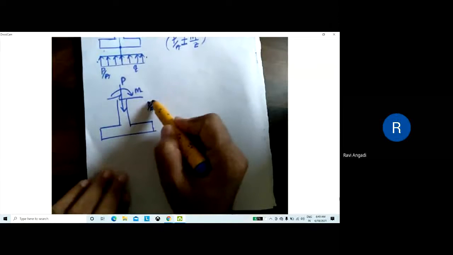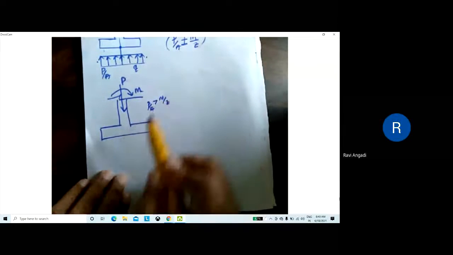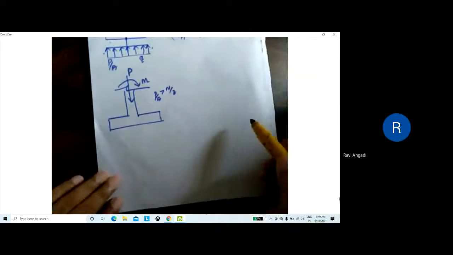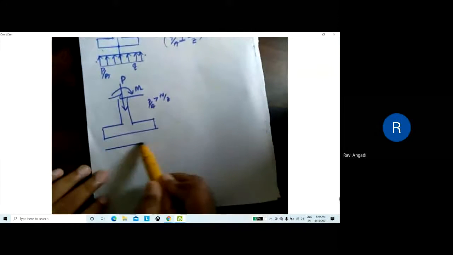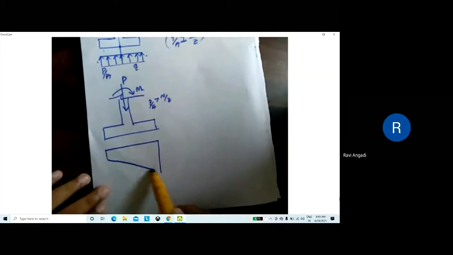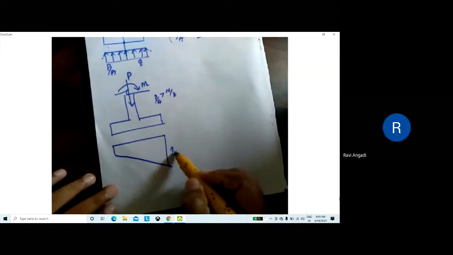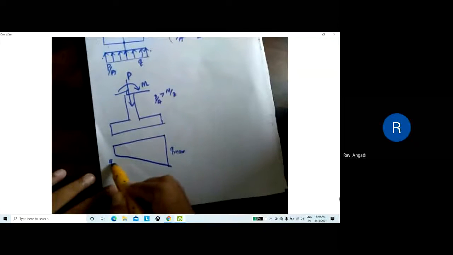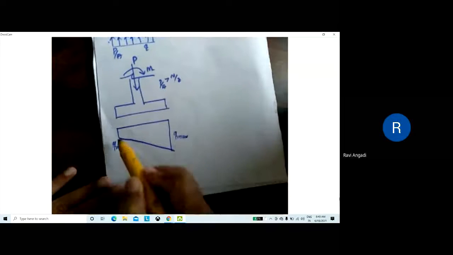Suppose P by A is greater than M by Z. The pressure distribution under the column will be like this, a trapezium. You will get q max as well as q minimum. This is the pressure distribution.